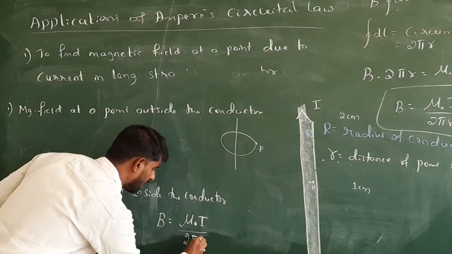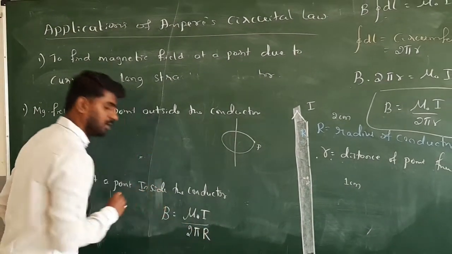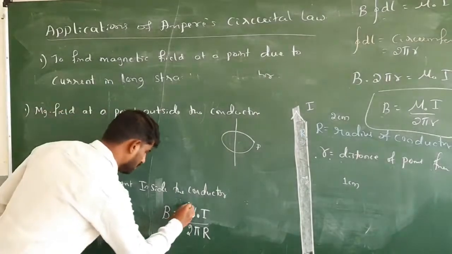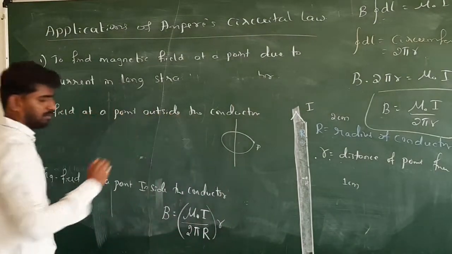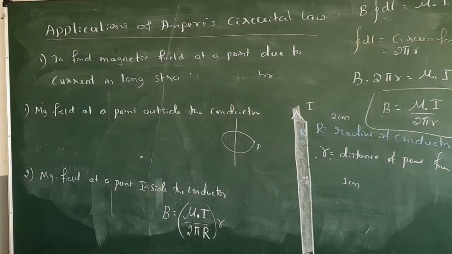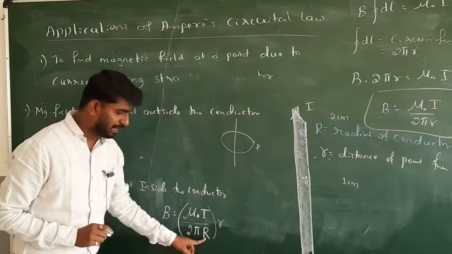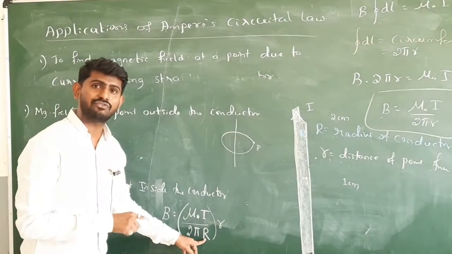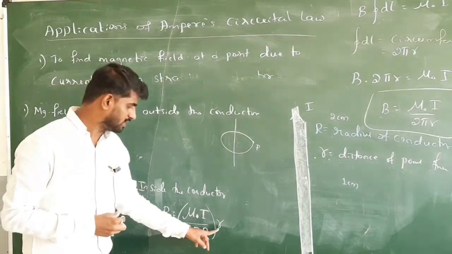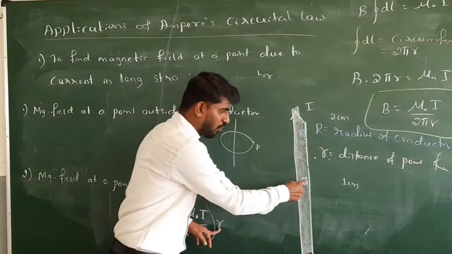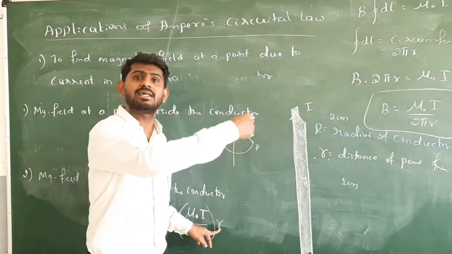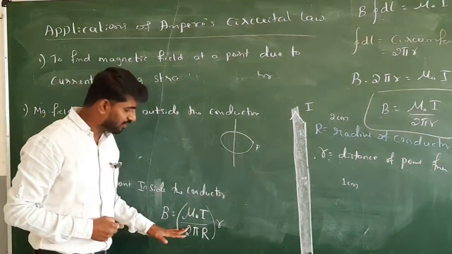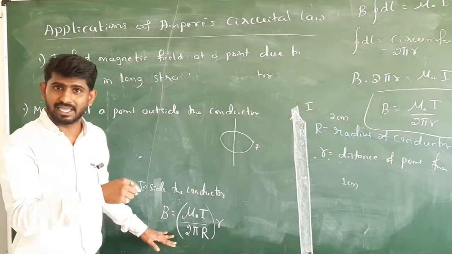Divided by 2 pi, and here what am I changing? 2 pi capital R into small r. Right? So what's the capital R? The radius of that thick wire. What's the small r? The distance of the point P where you are desiring to get the magnetic field. And when can you use this formula? If the point P is